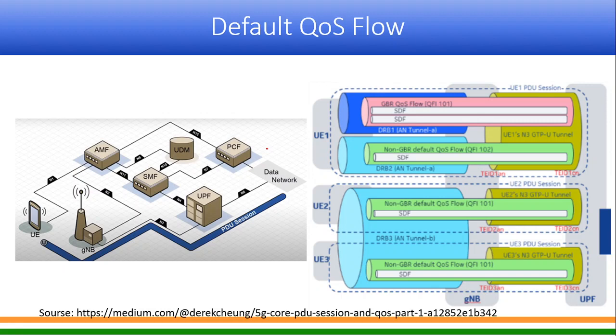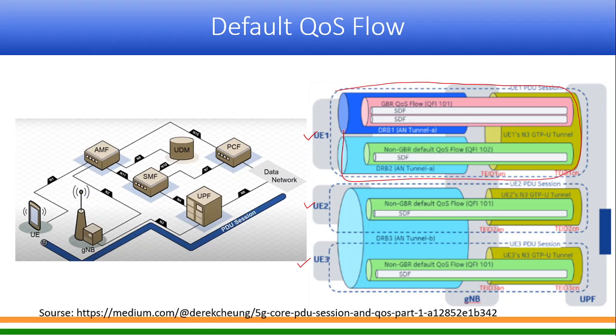that will make things very, very clear. So just see here that you have UE1, UE2 and UE3. Let us understand for UE1. What happens is that when it wants to access data, one PDU session will be created.